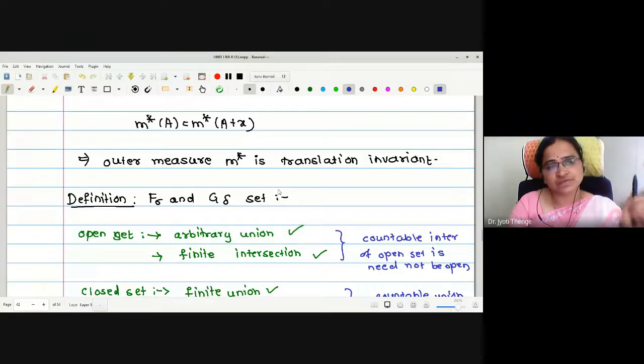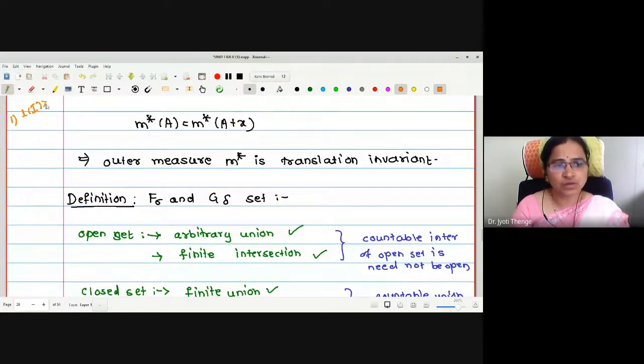Up to this point, we have seen that this outer measure satisfies all the properties satisfied by the length of an interval. What are the properties satisfied by the length of an interval? Yes, length of an interval is non-negative.